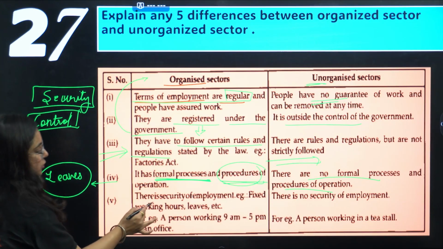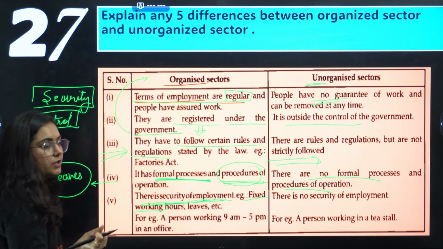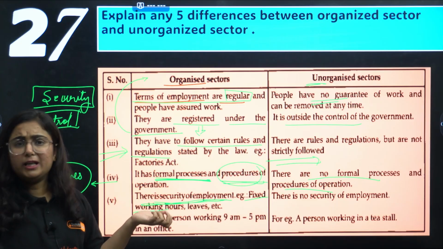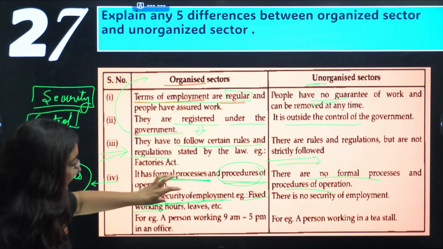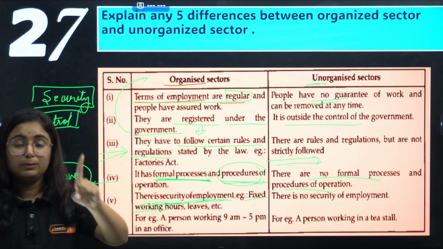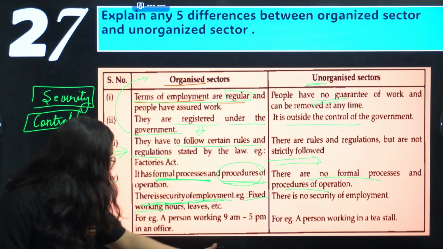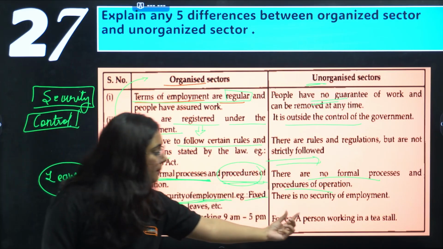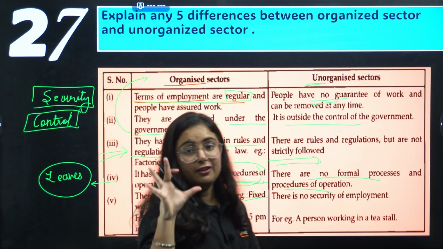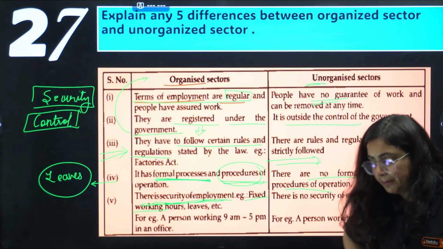There is security of employment in organized sector. Fixed working hours will be there. If you work extra sometime, extra payment will be given to you. You will be provided monthly leaves. Nothing as such will be provided in unorganized sector. Now add one more extra point to your answer, that is an example. An example is a person working 9 to 5 in an office. However, a person working in a tea stall, will it be organized? No. So keep these 5 points in your mind when you are writing this answer, because this is very, very important.